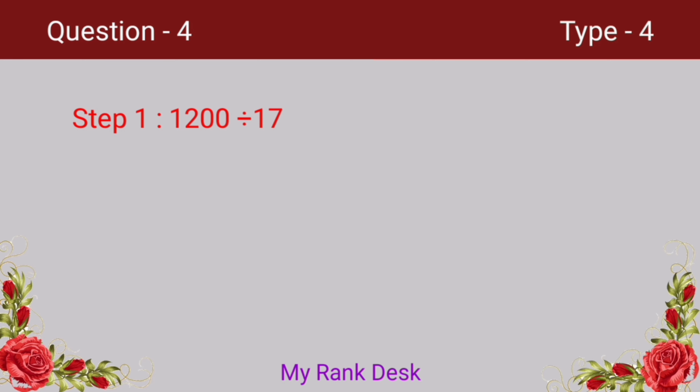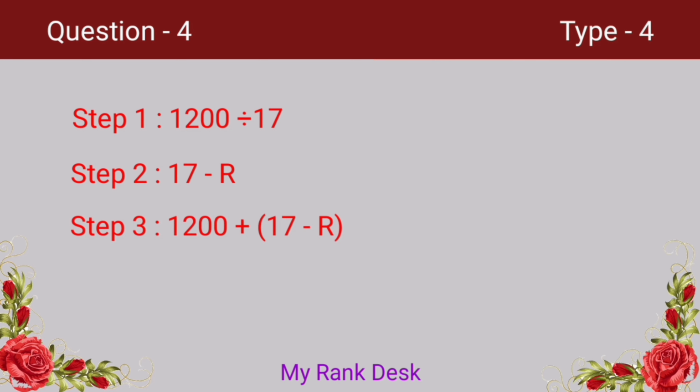On dividing 1200 by 17, it leaves remainder 10. On subtracting the remainder from the divisor, we get 7. On adding 7 to 1200, we get 1207, which is the least number greater than 1200 and which is exactly divisible by 17.